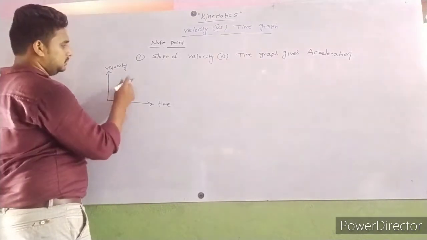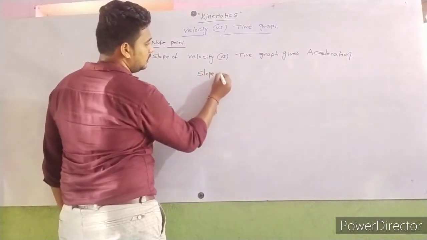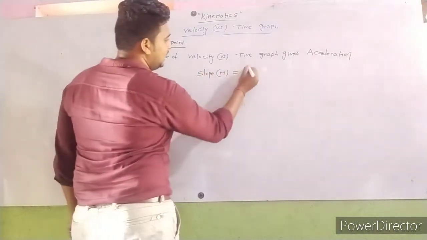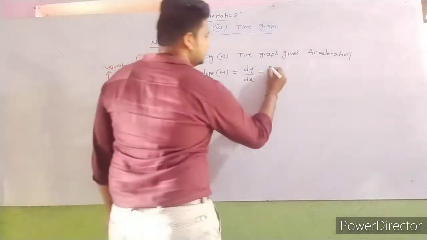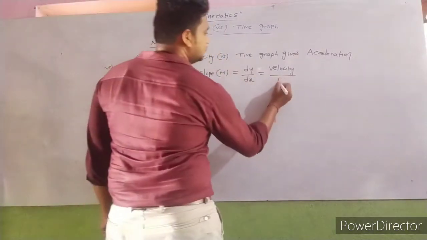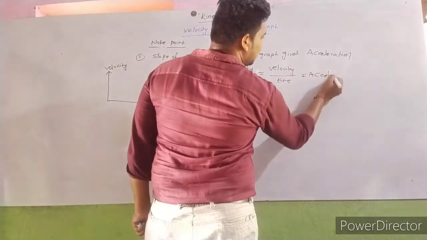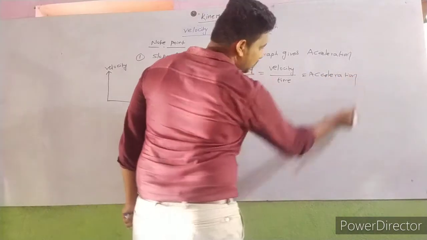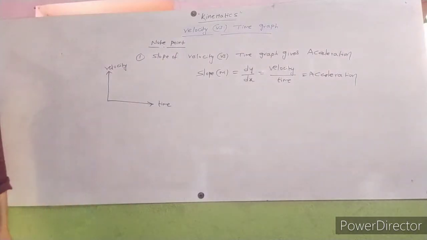Here, slope of velocity versus time. Slope means m is equal to dy by dx. What is the y value? Y value is velocity. What is the x value? X value is time. Velocity by time is nothing but what? Acceleration or not? So slope of velocity versus time graph gives acceleration.